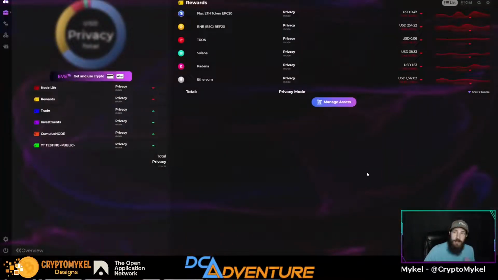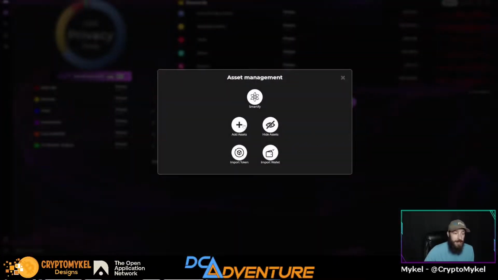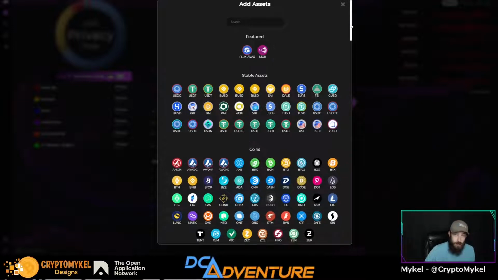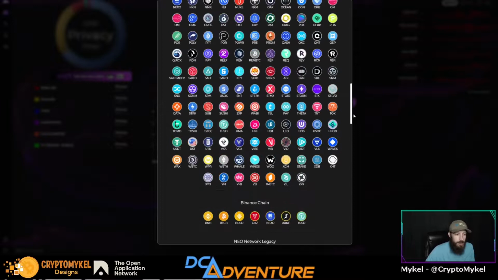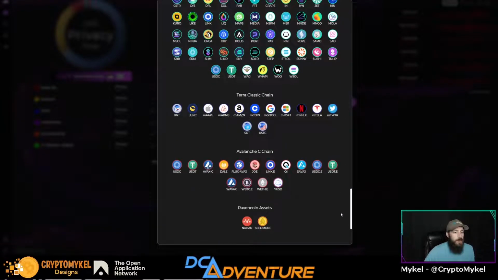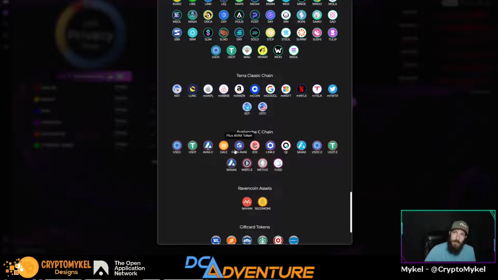As you can see right here, we are inside of the Zelcore wallet. Now we are going to go to manage assets because we do not have this asset in our rewards wallet. You can see featured, which is the Flux AVAX. But before we get there, let's scroll all the way down to the Avalanche C-Chain network. As you can see, Flux AVAX is there, which we're going to go ahead and click.